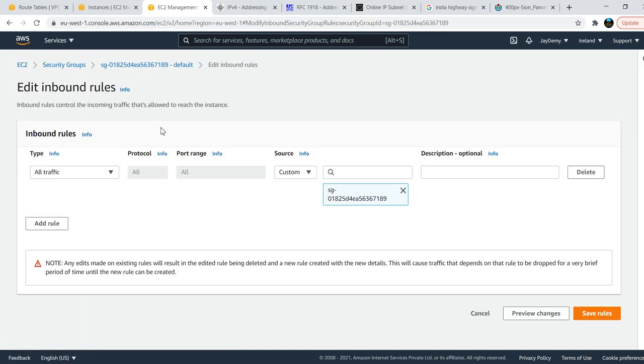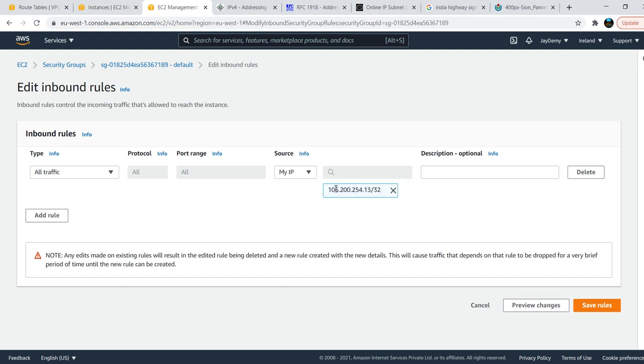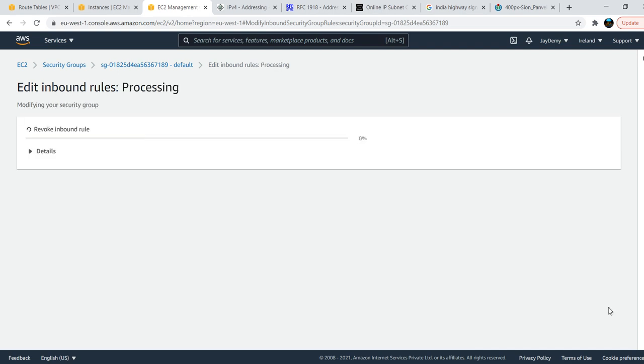For that reason you need to come here and allow custom IP, anywhere, or my IP. Custom IP means any custom IP you can give, or you can give my IP. My IP comes by default, right? I don't want to give my IP, so we will use anywhere. Don't forget this one. In real time, we won't use the default one, and we won't use anywhere for all traffic. Keep that in mind.